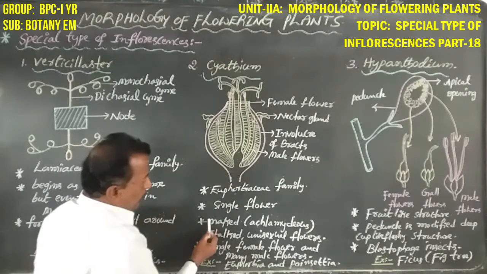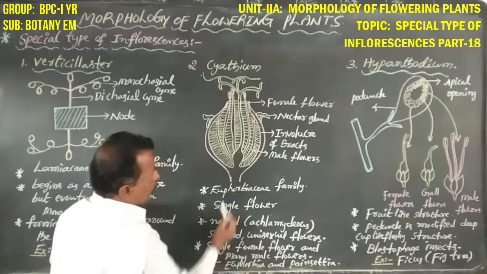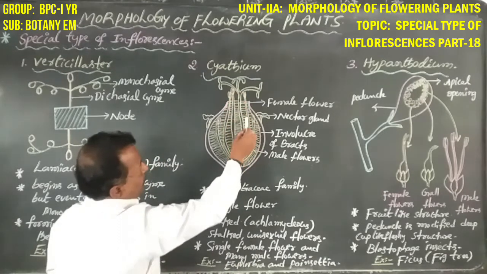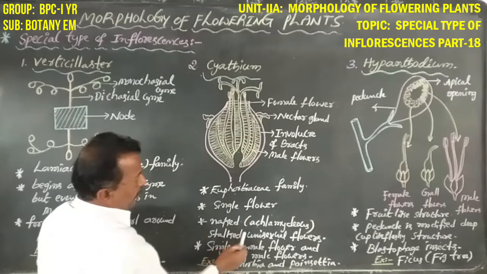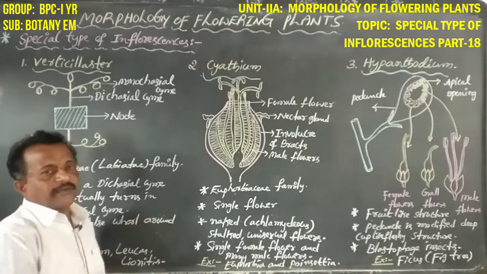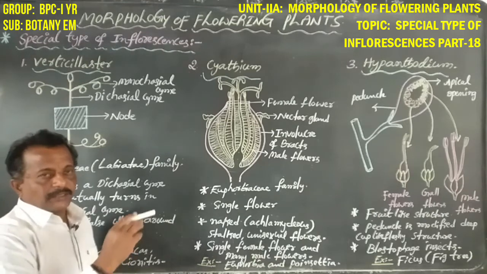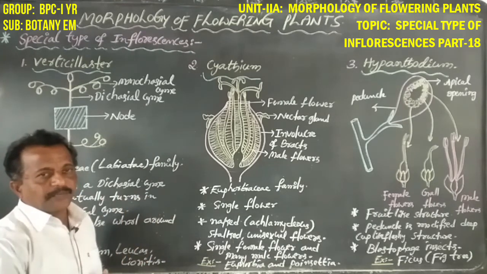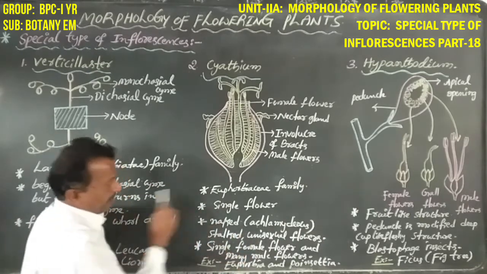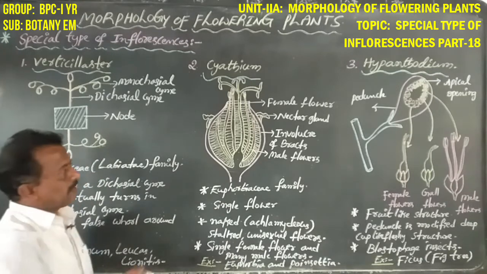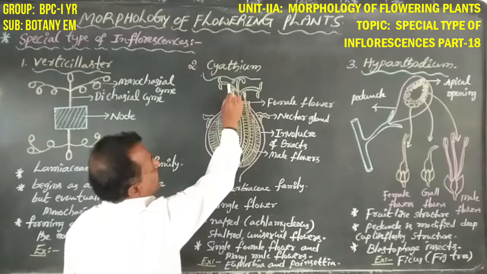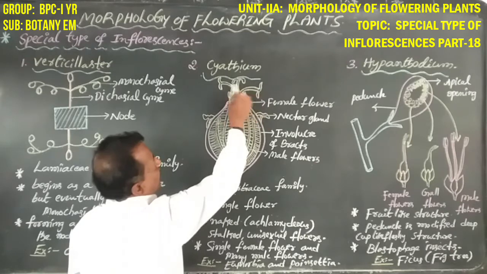So the flowers are naked, achlamydeous, stalked. Both female and male flowers have stalks, and they are unisexual flowers. One female flower is arranged in the center of the cup, and it is surrounded by male flowers. The single female flower is always tricarpellary and syncarpous.